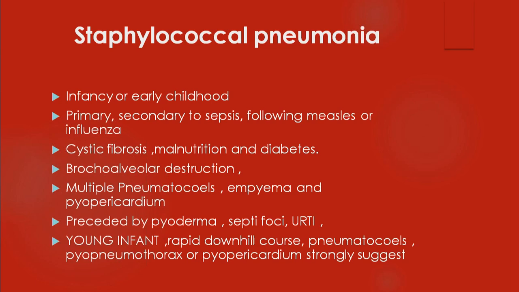And usually, if you look, child may have a septic focus on the skin or the nails or somewhere. You may find some other septic focus like osteomyelitis or something. So pyoderma may be there. Sometimes it may be upper respiratory infection also. What is more important in young infants is it will have a rapid downhill course. Radiologically, you may come across pneumatoceles, and most importantly, sometimes the lung may rupture into the pleura and may produce a pyopneumothorax. So usually they say in a young infant, if you come across a pyopneumothorax, usually it is due to staphylococcal. So pyopericardium is also another thing.